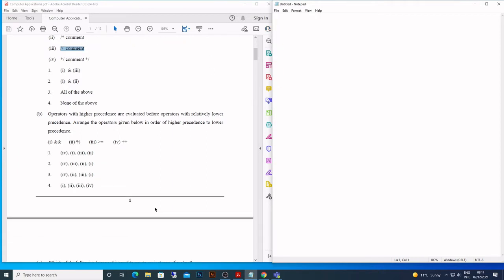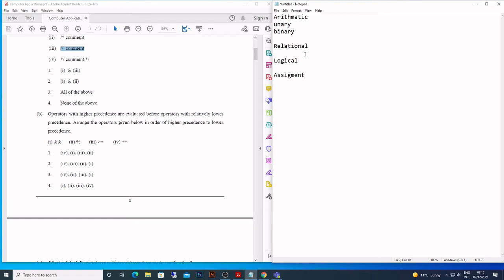Okay, next question. Operators with higher precedence are evaluated before. Keep in mind, broadly, arithmetic operators come first. Arithmetic will have unary, binary, and then you have relational operators, then logical, and then assignment.